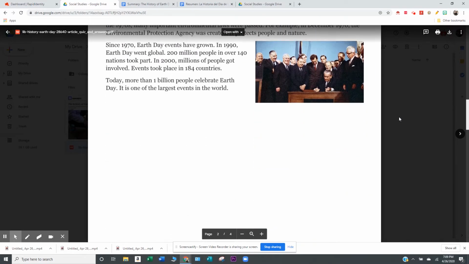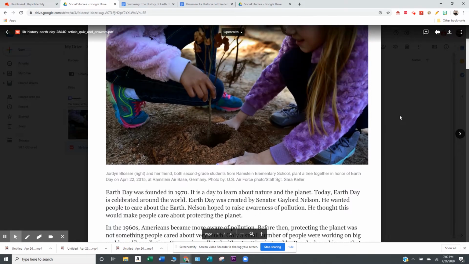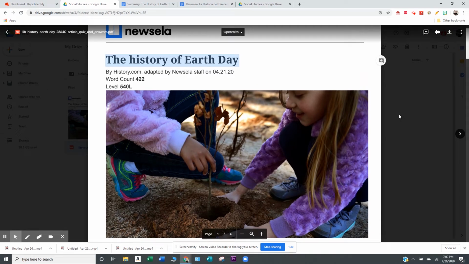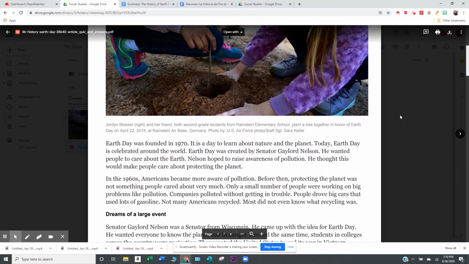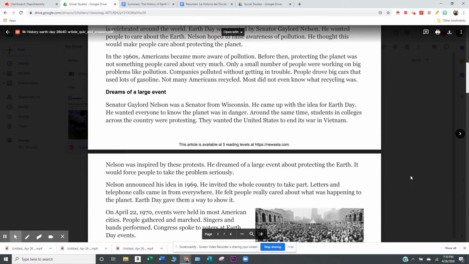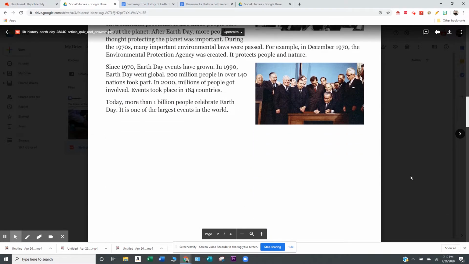Now, what we tell our fifth graders to do is read the article one time just for fun. Just read through it for fun. The second time, read through it carefully, looking for specific details. And then a third time, if you have to, if you're confused about anything, look through it. And just so you know, every fifth grade student has access to a dictionary. So if there are words a student doesn't understand, they can go to our website, mrmalazzo.weebly.com, and look up the meaning of specific words, and that's totally okay. And then after you've read the story at least 2 times, more likely 3, then we'll go to the questions.